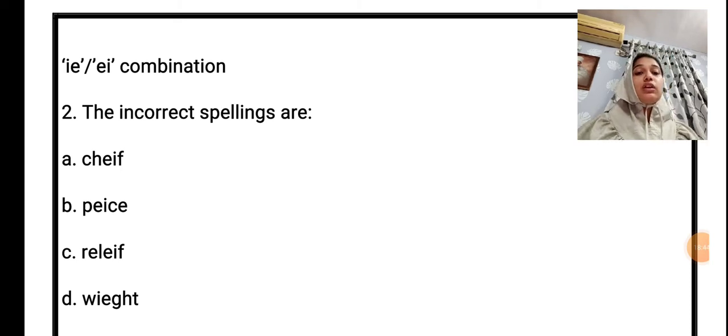PIE will come. So the incorrect spelling is PEICE. Number 3 is relief. Again RELIEF will come instead of RELEIF. Number D is weight. A sound is there. That is why we'll use WEIGHT instead of WIEGHT.